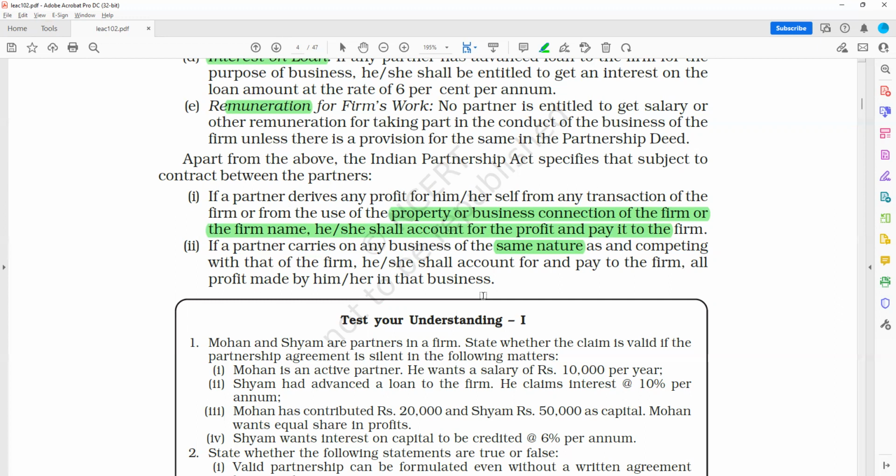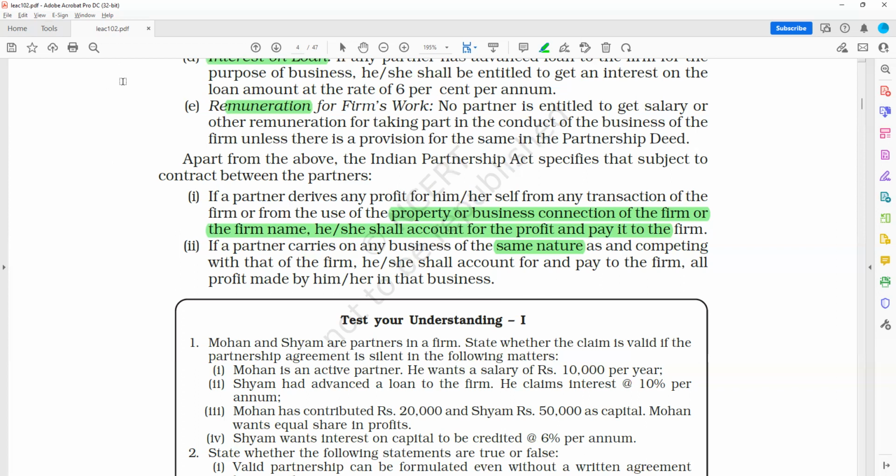Okay. He or she, meaning the individual partner, shall account for and pay to the firm all profit made by him or her in that business. That business means the steel bar business. Okay, so this needs to be there, because if this is not there, then all the partners will start doing their own business and they will be lost to the firm. So this clause needs to be added.